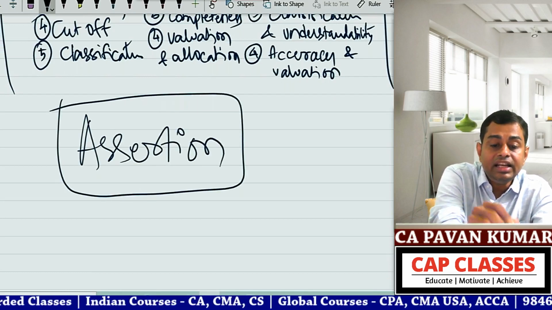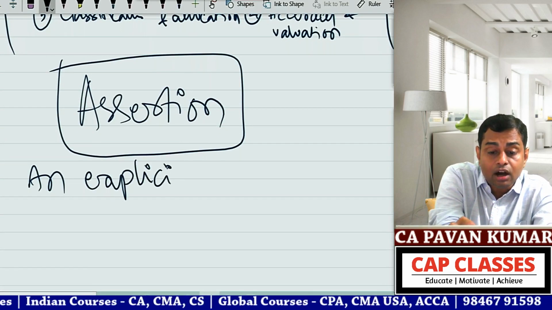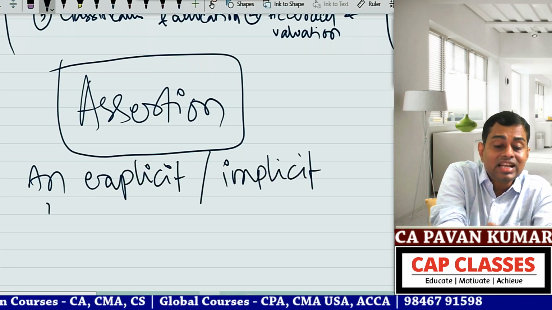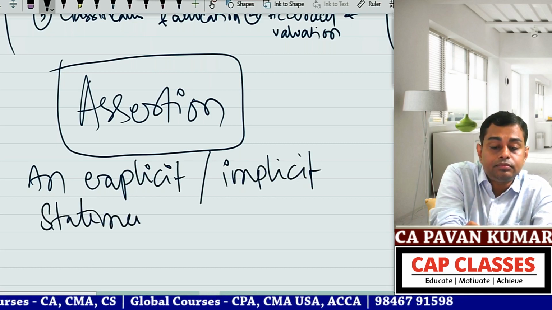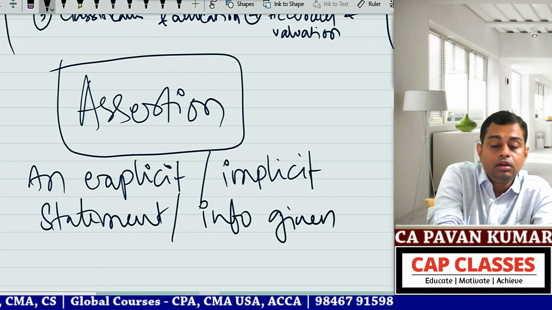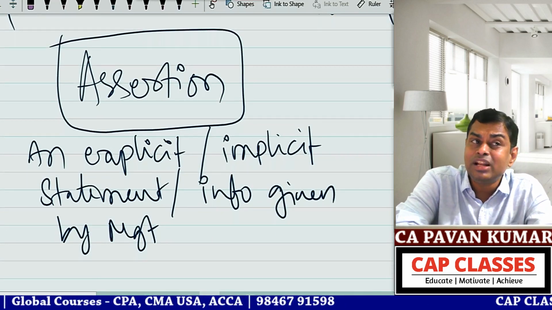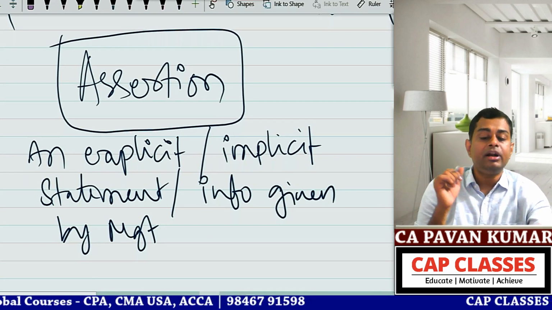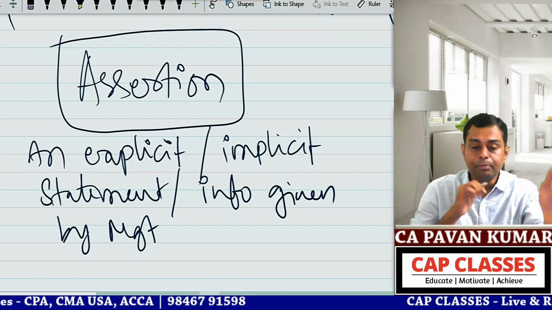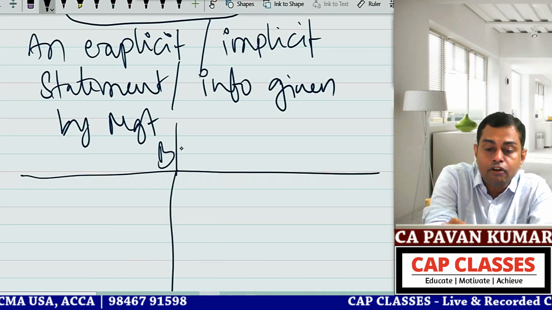See, basically, what is the meaning of assertion? Assertion is an explicit or implicit statement or information given by management. For example, in the balance sheet of an entity,